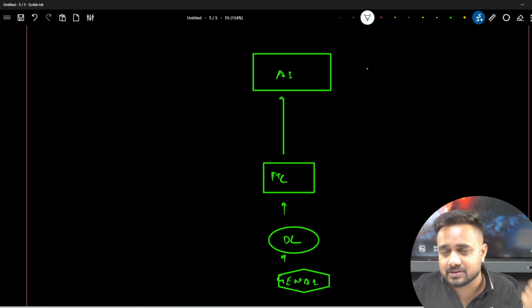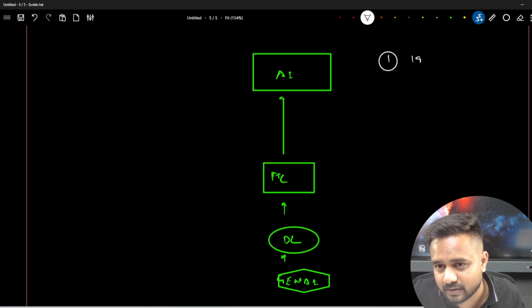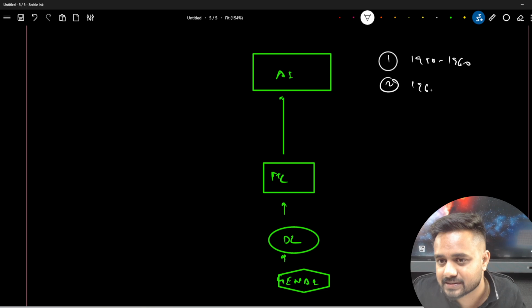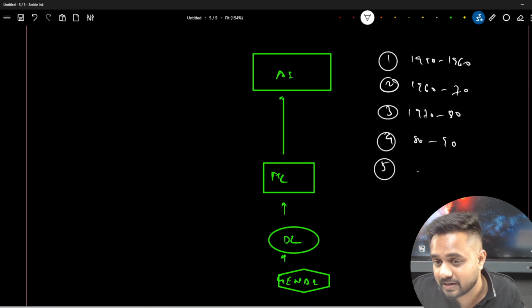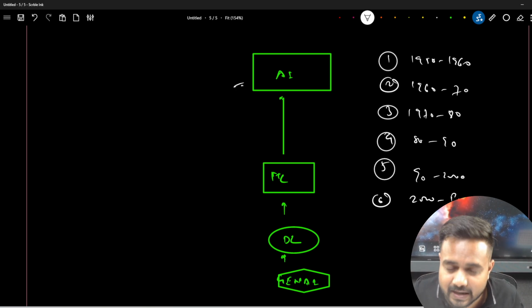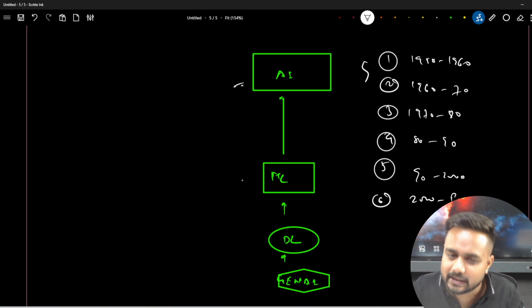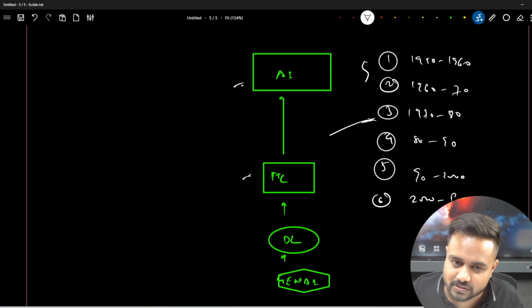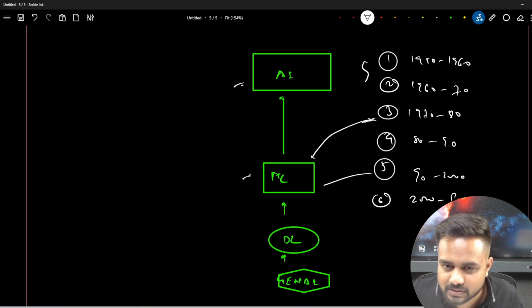Now we have different stages of AI. Here between 1952 and 1960, then 1962 to 1970, then 1970 to 1980, then 80 to 90, then the fifth one is 90 to 2000, and from 2000 to present. Somewhere you will find that classical AI was dominating in this era. Then in ML, actually this era was dedicated to ML, even this particular era.